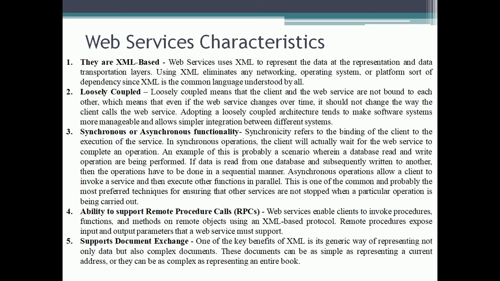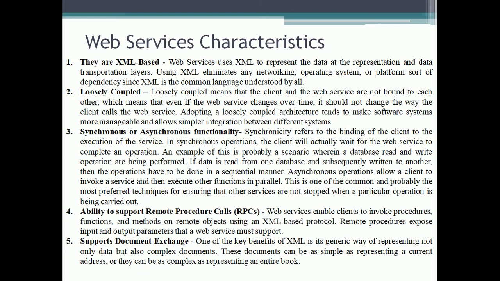4. Ability to support remote procedure calls, RPCs. Web services enable clients to invoke procedures, functions, and methods on remote objects using an XML-based protocol. Remote procedures expose input and output parameters that a web service must support.